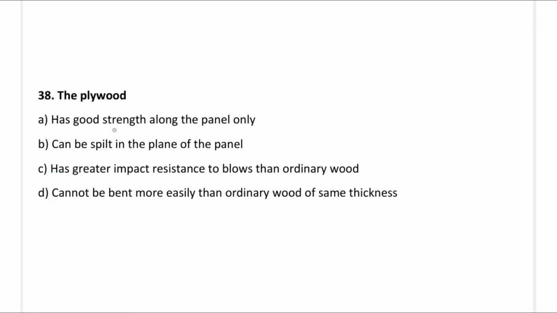So next question, the plywood: option A, has good strength along the panel only; option B, can be split in the plane of the panel; option C, has greater impact resistance to blows than ordinary wood; option D, cannot bend more easily than ordinary wood of the same thickness. So the correct answer is option C, has greater impact resistance to blows than ordinary wood.